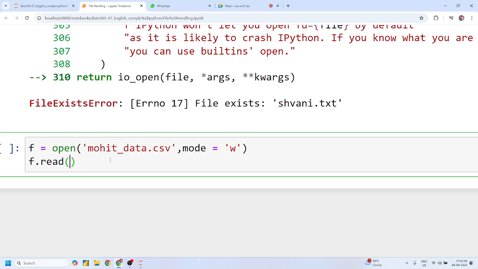Because I have opened this file in W mode, my question is, can I read this file? I am explicitly saying that you have to open this file in W mode, but I am reading this file.